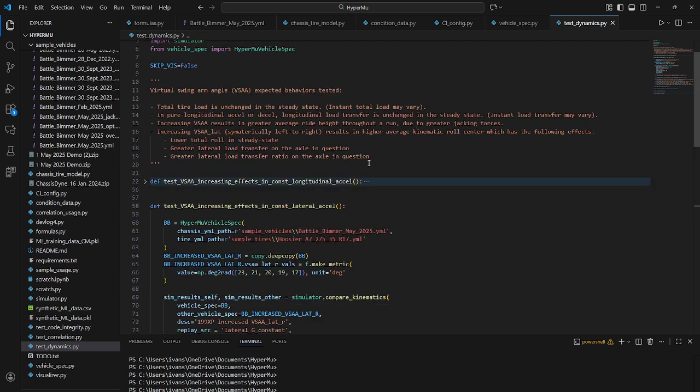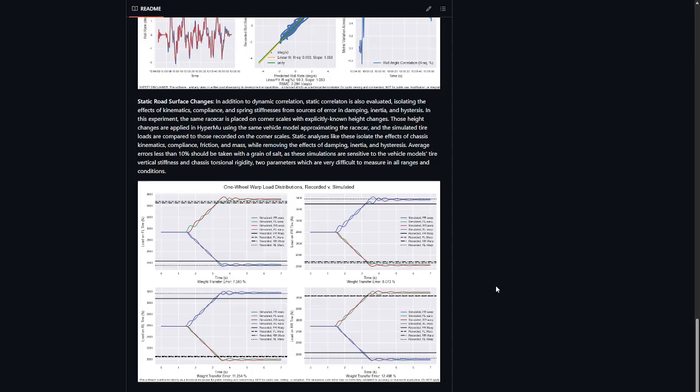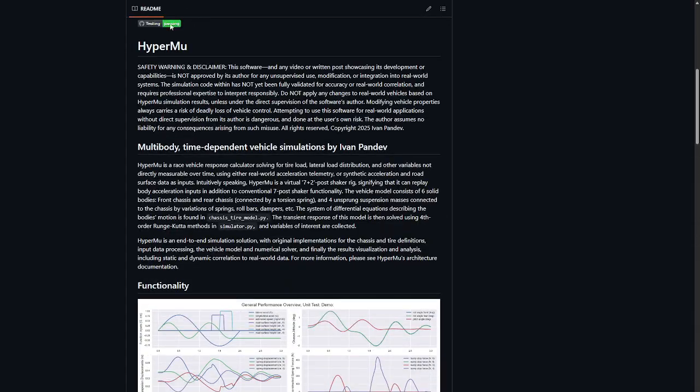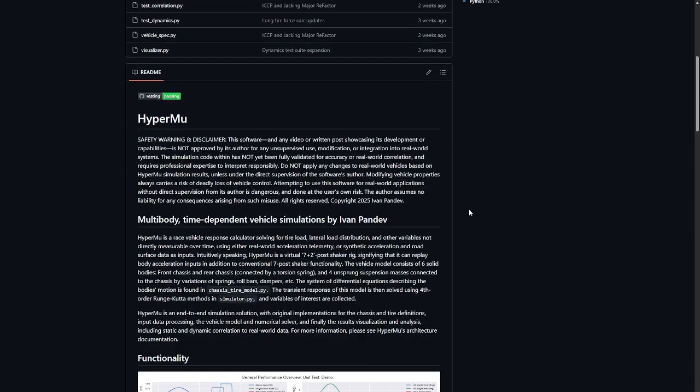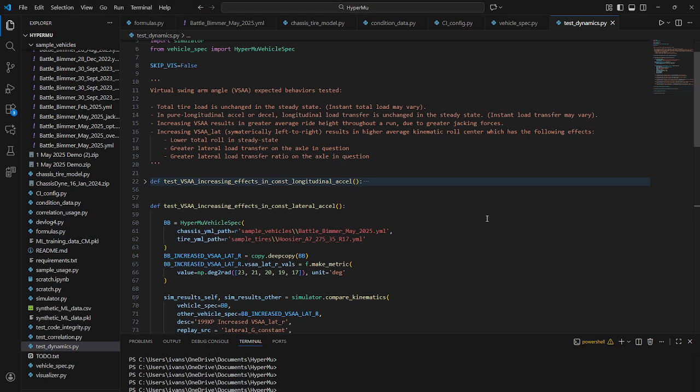I've written down some of these real world effects that we expect our virtual vehicle model to emulate. I won't necessarily deep dive into confirming each of these effects in this devlog. There just isn't time for that. But I will say that each of these effects are encoded in at least one assertion downstream in the test suite, and that the test suite completes successfully with a couple of other suites, all as part of HyperMu's Git flow. So that's visible with the passing tag here and a git flow, which calls these test files and executes them every time changes are uploaded to my repo.